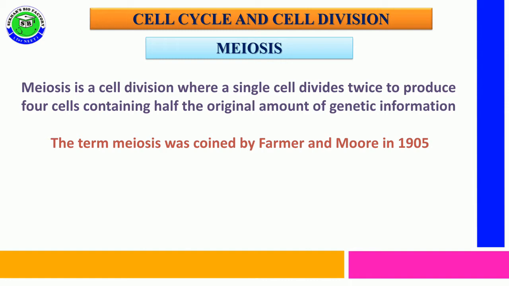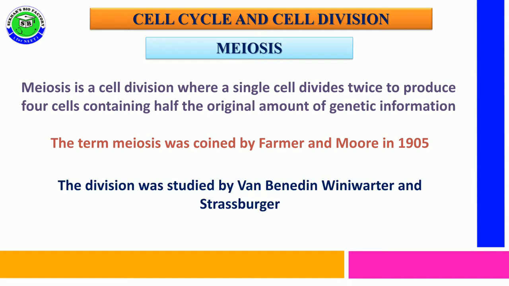The term meiosis was coined by Farmer and Murray in 1905. This meiosis division was studied by three scientists, von Benden, Winiwarter and Strasburger.